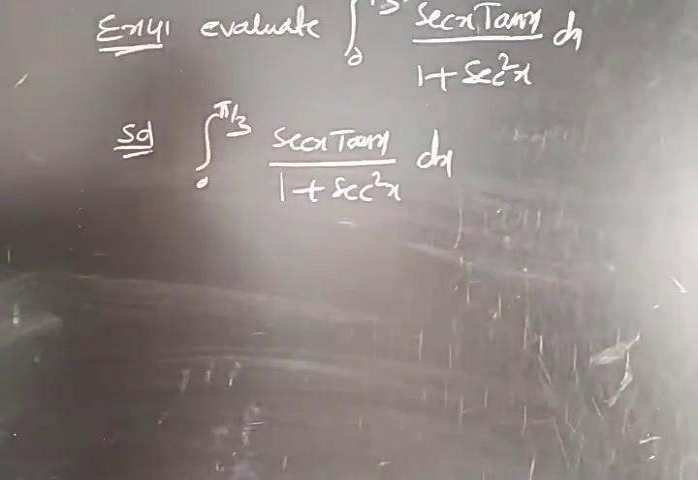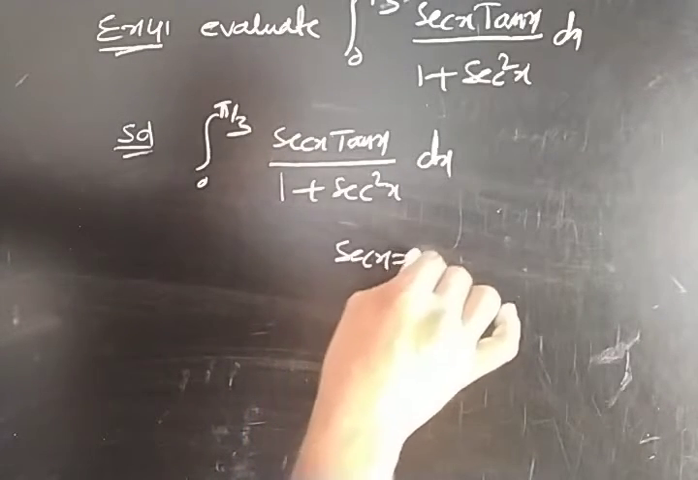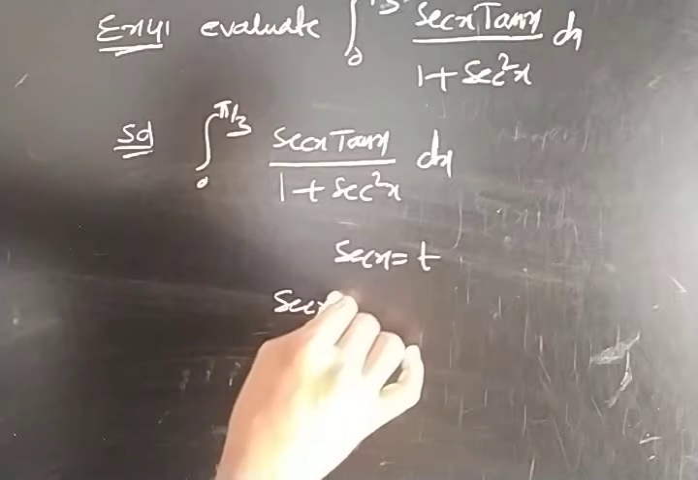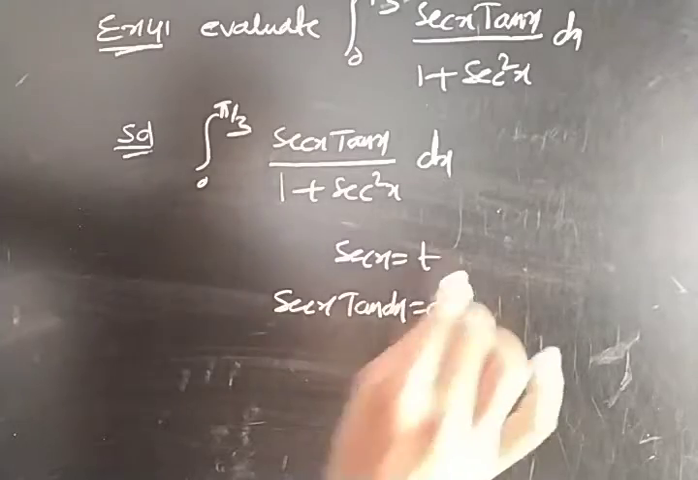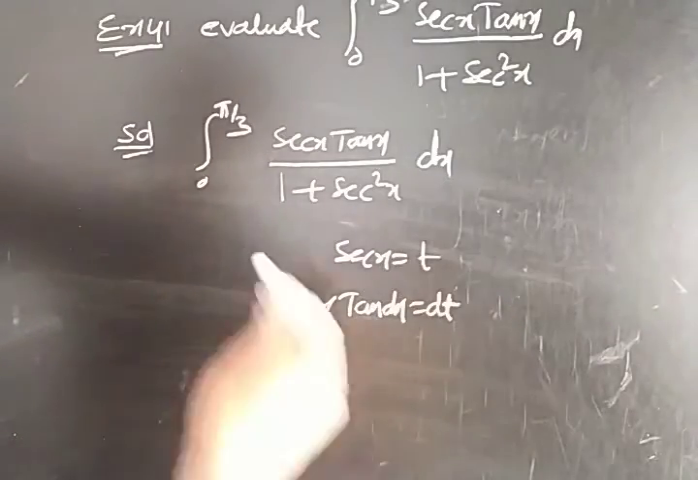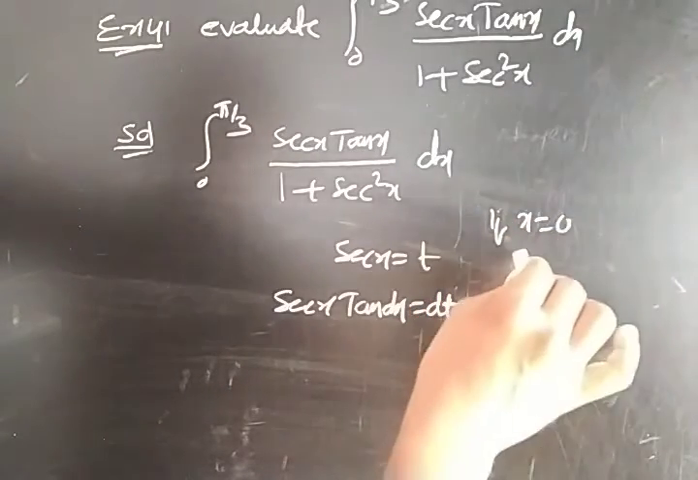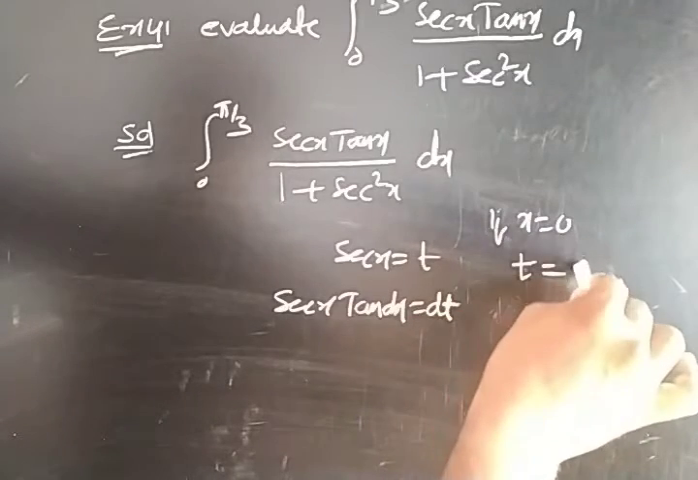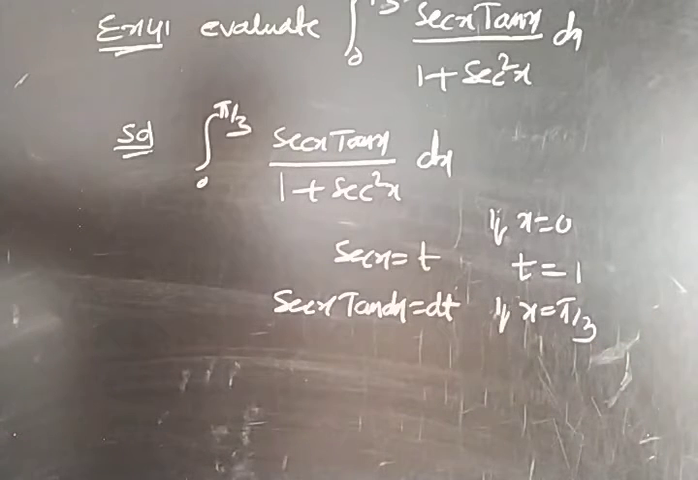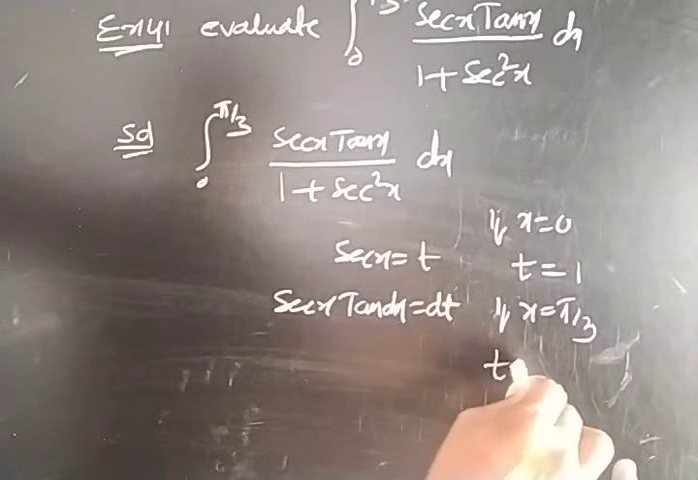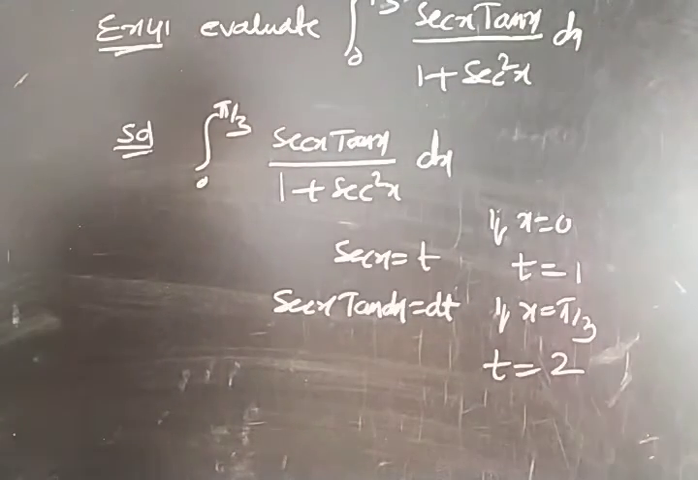Here I am using the substitution method. So I am taking secant x is equal to t. The derivative, secant x tan x dx, is equal to dt. So I am converting x into the t variable, so the limits also will be changed. If x is equal to 0, then t equals secant 0, which is 1. If x equals pi by 3, pi by 3 means 60, so t equals secant 60, the opposite of cos 60, cos 60 is 1 by 2, so this will be 2. So 1 to 2 are the limits.